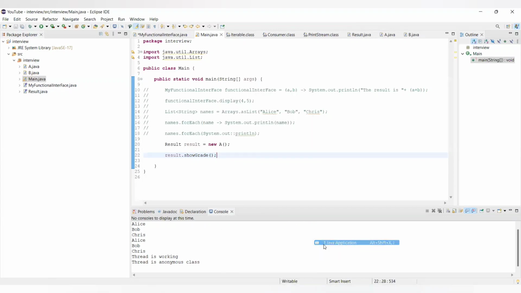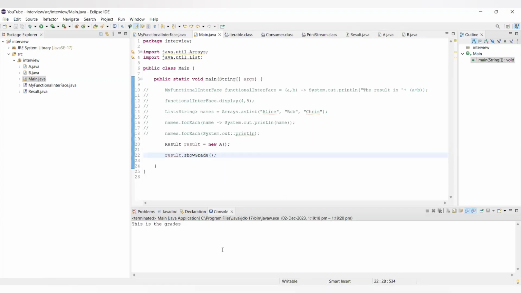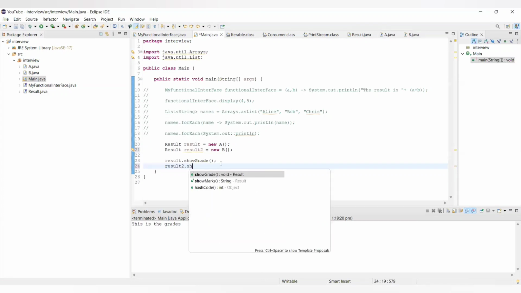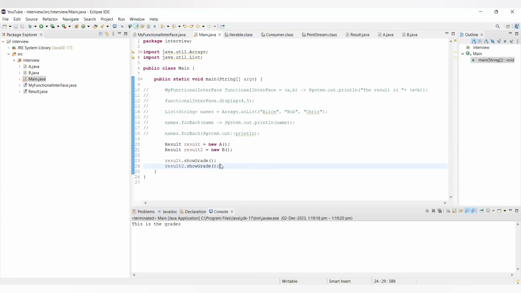You can see we are able to access it, we are getting this is the grade. Similarly, if we take result2, let's name it as new B class, so result2 dot showGrade, here we'll get C.